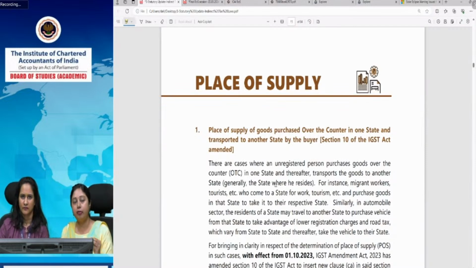Now, I have got some online services received from the USA. I'm sitting in India and I'm an individual. So is it possible for me to take registration and pay tax on it? Because you know that in case I'm a registered person, I have to pay tax on the services which I have imported from outside India, because it is an import of service. Place of supply is in India. I am located in India. I am a recipient. So it will be taxable.